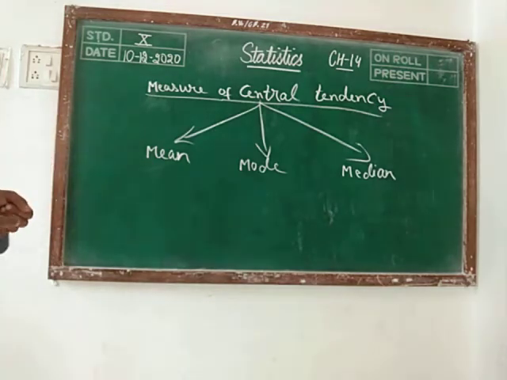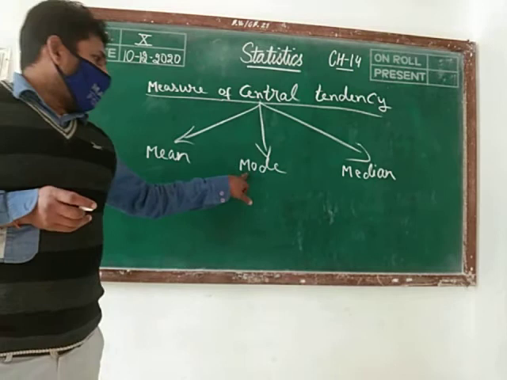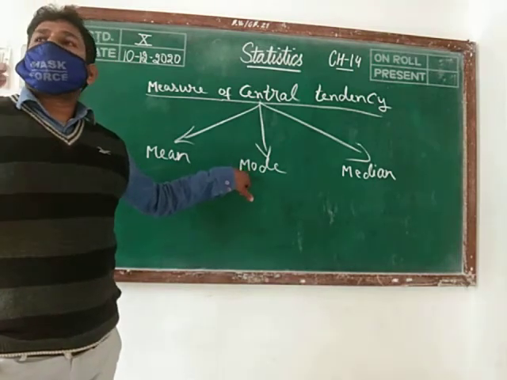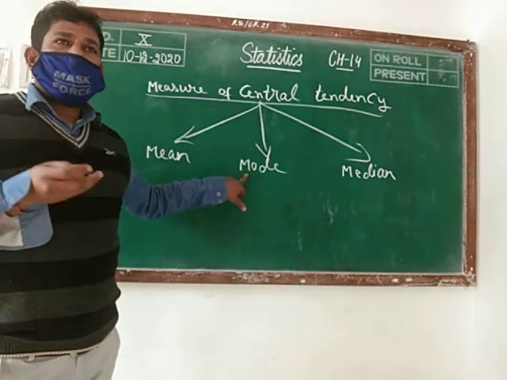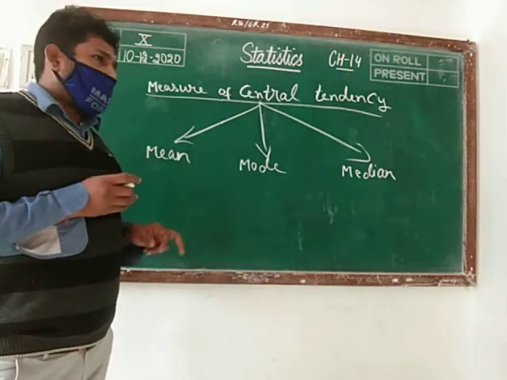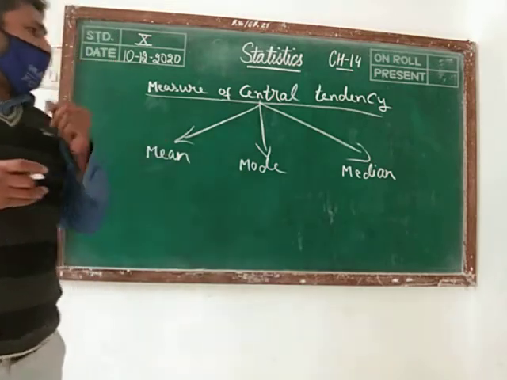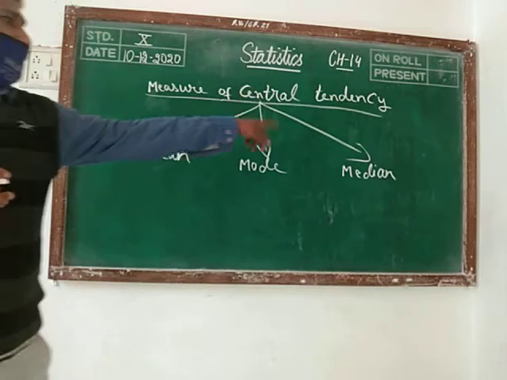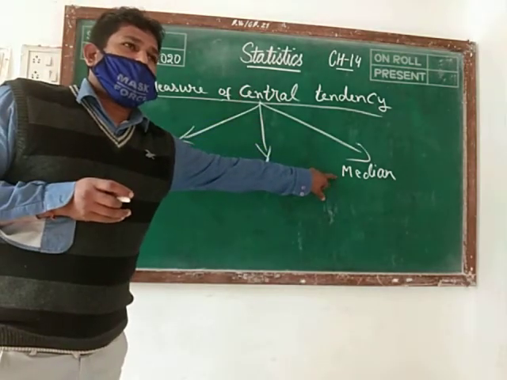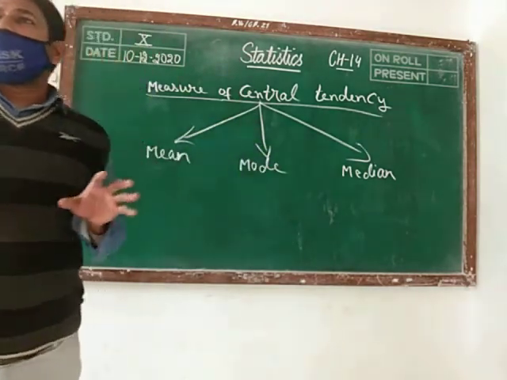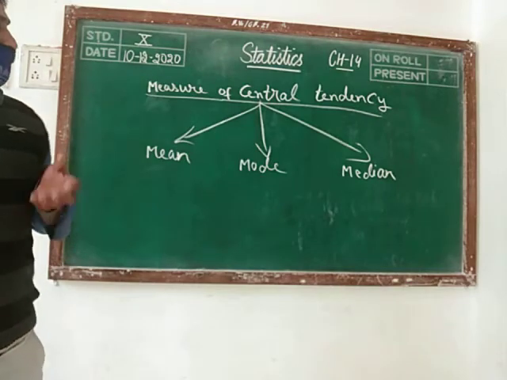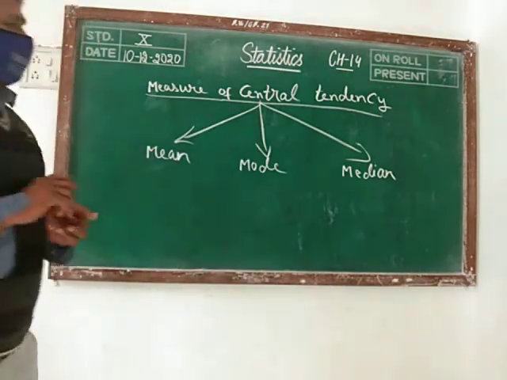From class 7 we are learning mode. Mode means the value which occurs more frequently. Maximum number of times the value which we are getting, we are calling that as mode. And median also we are learning from the earlier classes, the mid value. Mid value is the median. All these things we know.